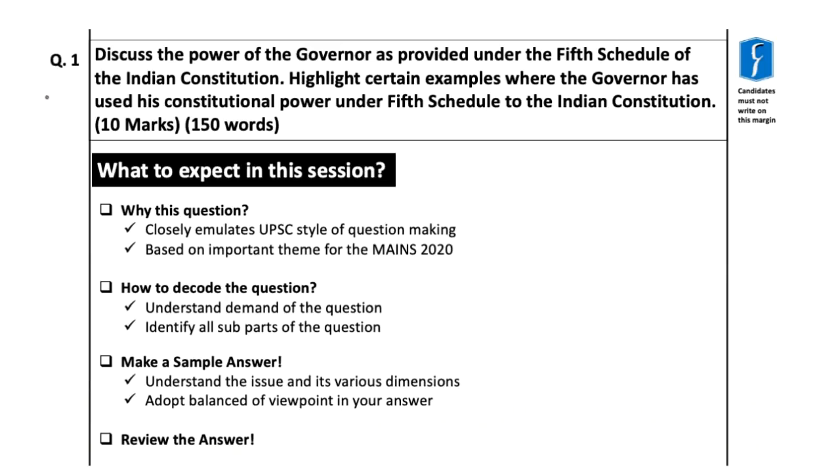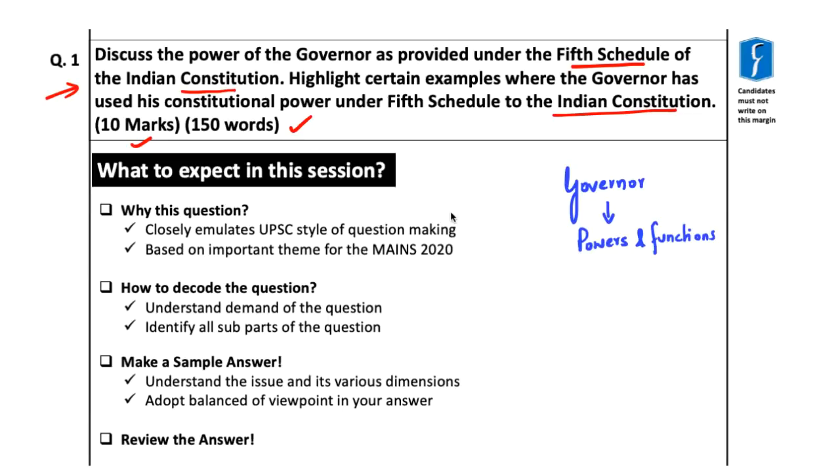Now in this session we'll be taking up questions on the section of Indian polity and governance. So our question reads: discuss the power of governor as provided under the 5th schedule of the Indian Constitution. Highlight certain examples where the governor has used his constitutional power under 5th schedule to the Indian Constitution. This question has been asked in 10 marks and you need to write the answer within 150 words.